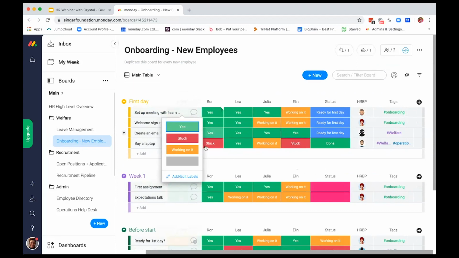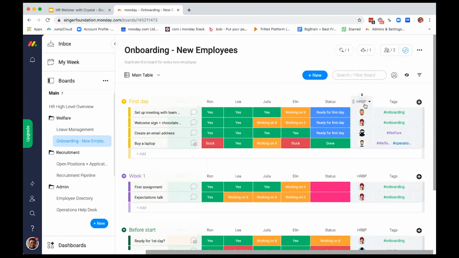So let's say we get down the line and all these things are kind of checked off. What we can do is also see that if things aren't completely green, or if some things are stuck or some things are working on it, we can choose the status to say this person is ready for the first day, or if they're not, and just keep track of where everyone is down the line and make things fair across the board.